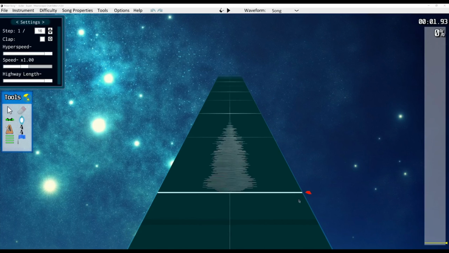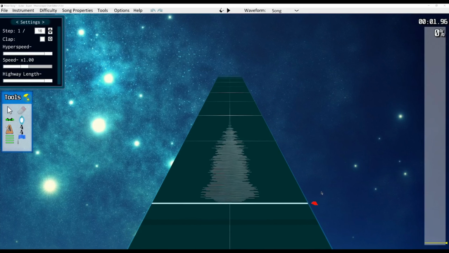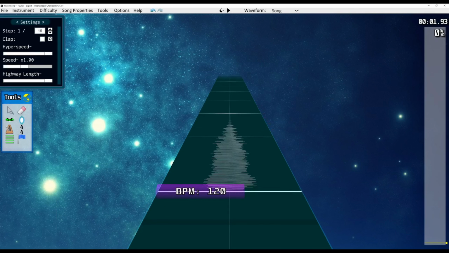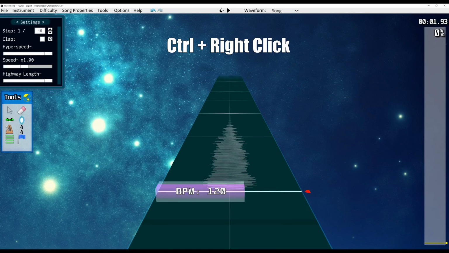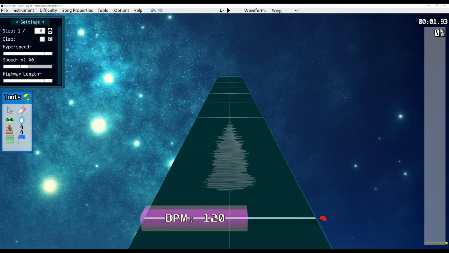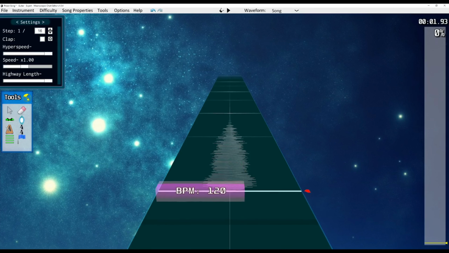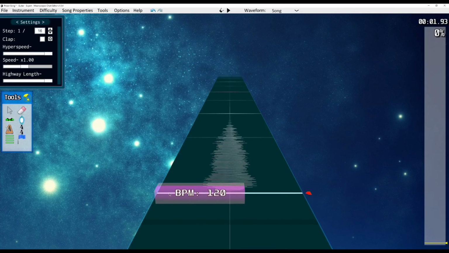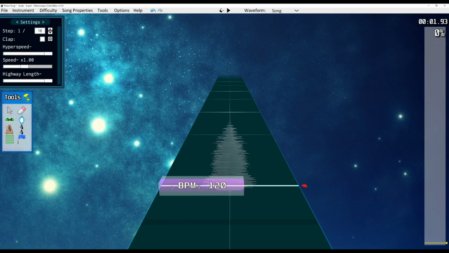So you'll notice this isn't quite lined up. Well, maybe you think it is, but it's not. This is not quite lined up here. And we can align things with the BPM tool right here. So we'll click and place a BPM marker. We go back to our selection tool and hold down the control button while right-clicking on this BPM marker, and now you can move it around. You want to move it to right where this spike starts. Before it was kind of right here. We need it to be right there.